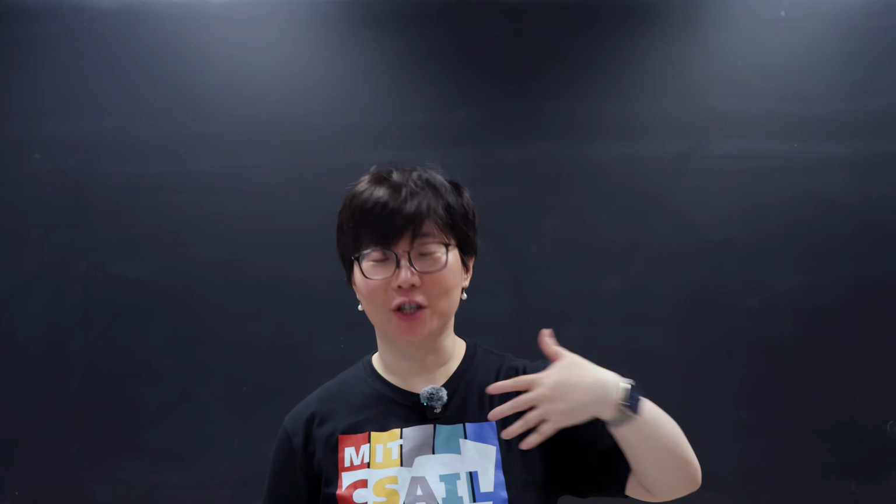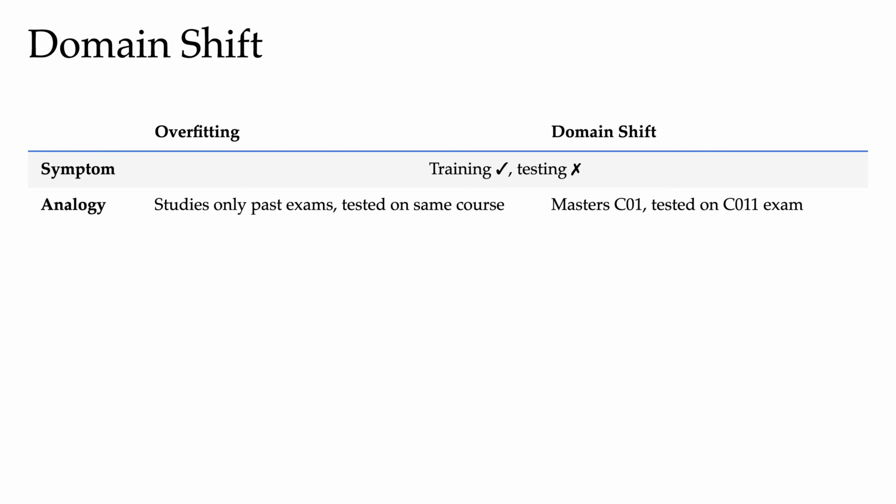Student B is a different story. They genuinely mastered a related course, the core course, the method course. But the semester got busy and they barely touched our CS Spoke course. They barely looked at our material. Hopefully we recognize that student A is overfitting. Their study strategy is catered to the quirks of the training sample. And the fix for student A is also clear. Actually engage with the material, build real understanding, stop pattern matching on past exam problems. Student B, on the other hand, is domain shift.